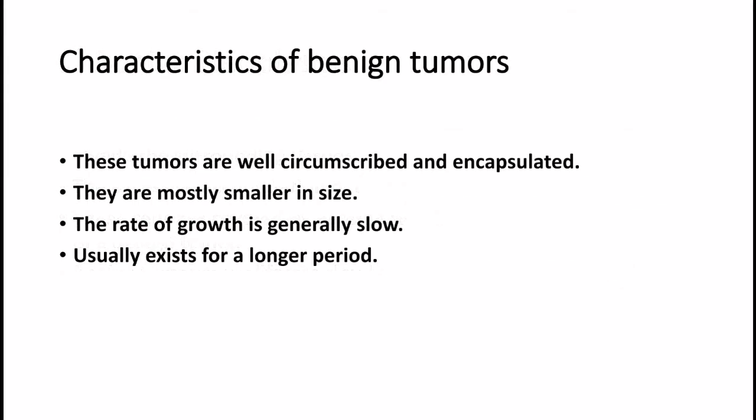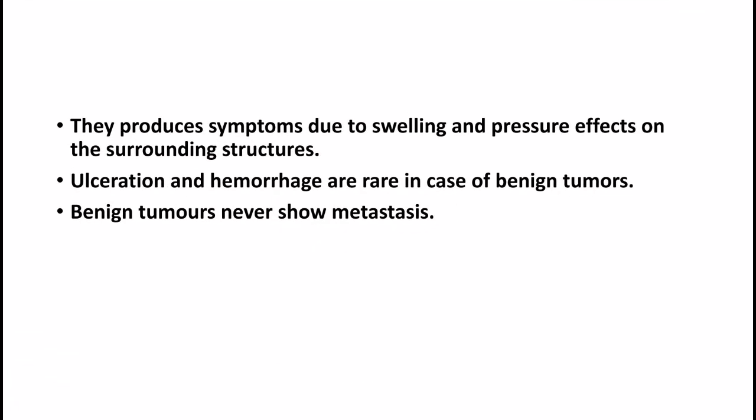Characteristics of benign tumors. These tumors are well circumscribed and encapsulated. They are mostly smaller in size. The rate of growth is generally slow, usually exists for a longer period. They produce symptoms due to swelling and pressure effects on the surrounding structures. Ulceration and hemorrhage are rare in case of benign tumors. Benign tumors never show metastasis.